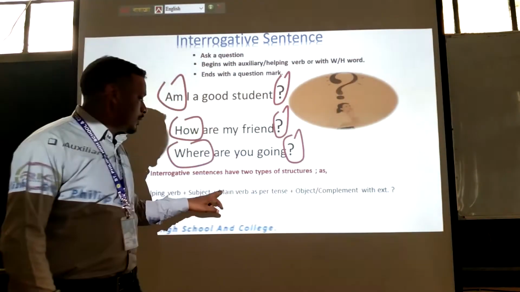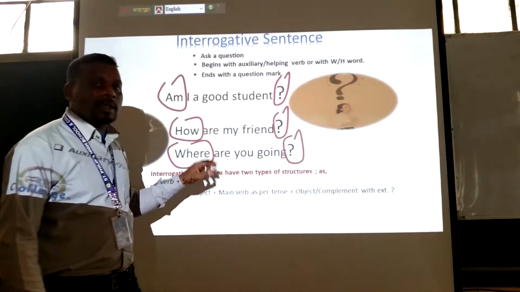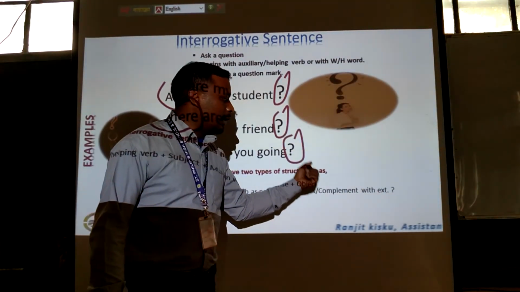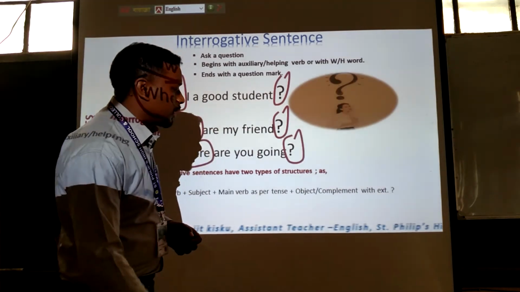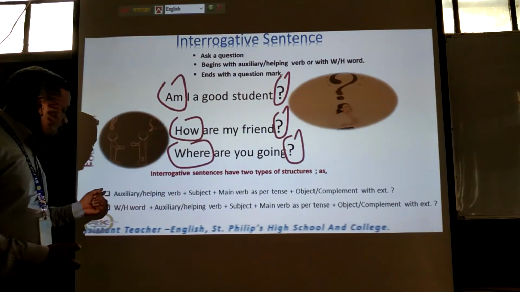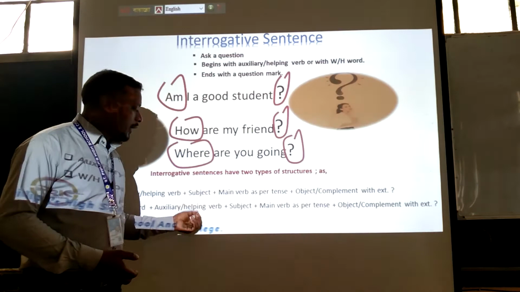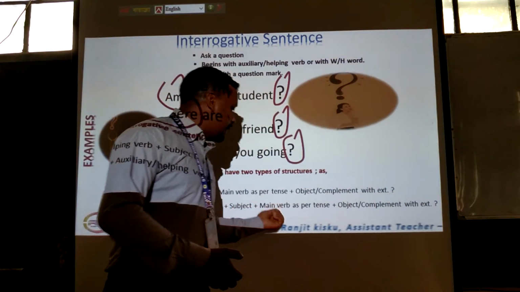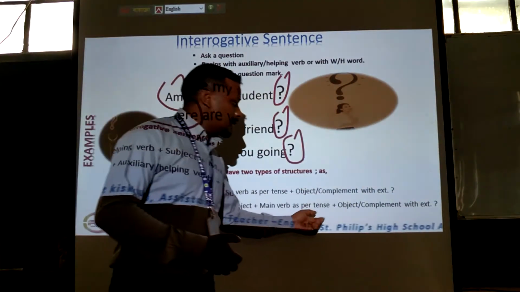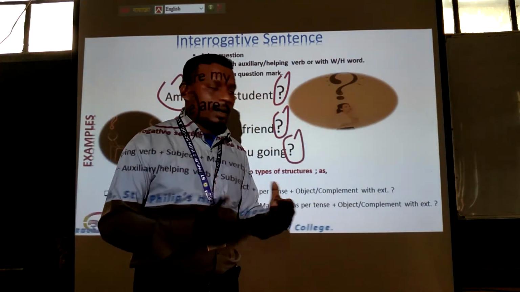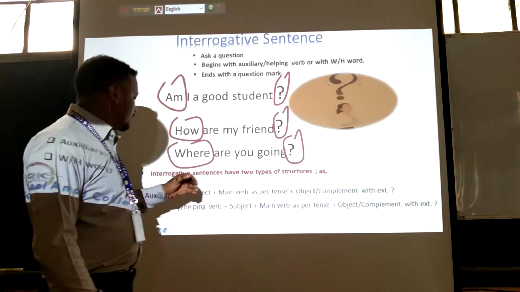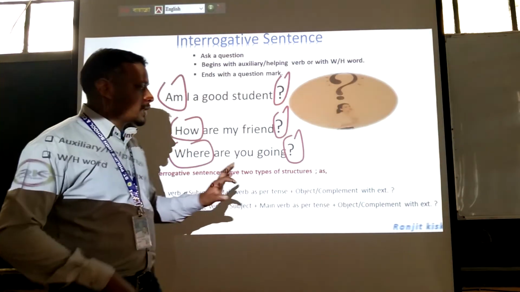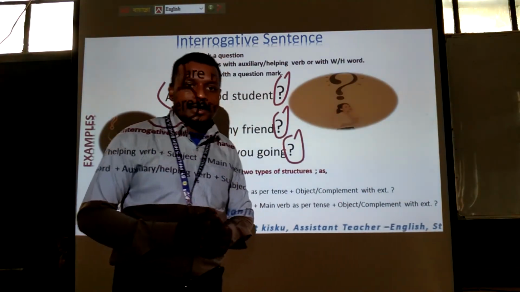You must use this verb as per tense. Then object, complement with extension. And the second type is a WH word plus auxiliary or helping verb plus subject. Then we need the main verb as per tense and object, complement with extensions. So you must remember the structures of interrogative sentences.